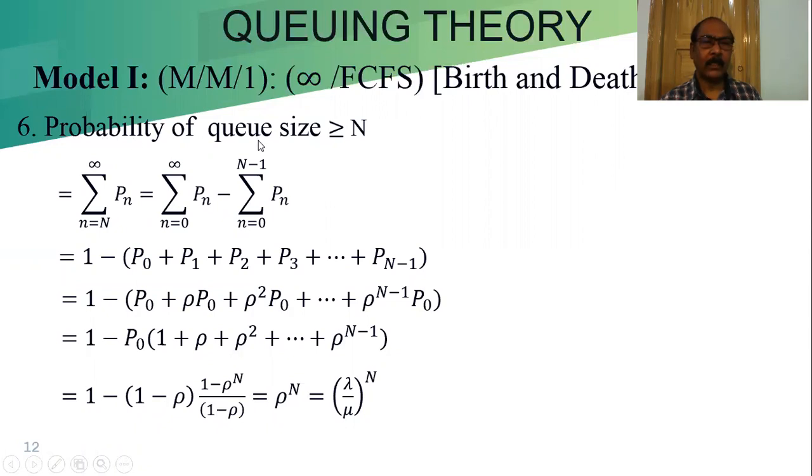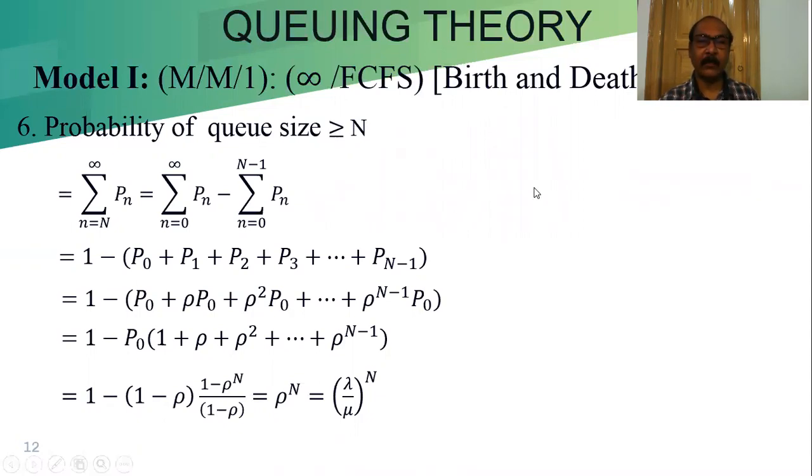Now another situation is that we try to find out the probability of queue size greater than a fixed number. Capital N is our fixed number. We try to find out the probability that the queue size is greater than a particular number.